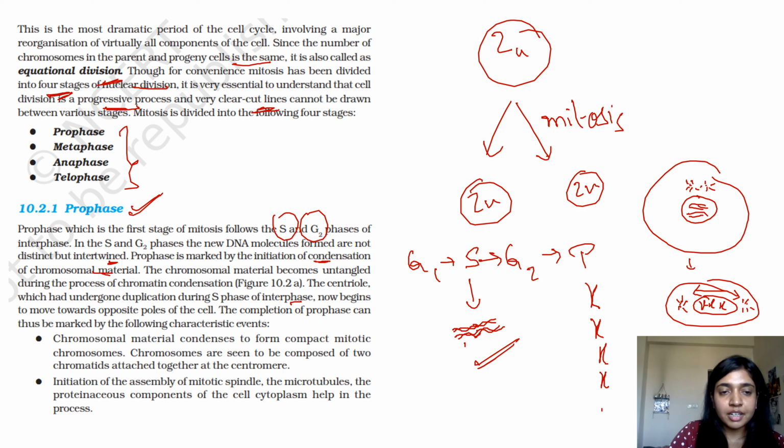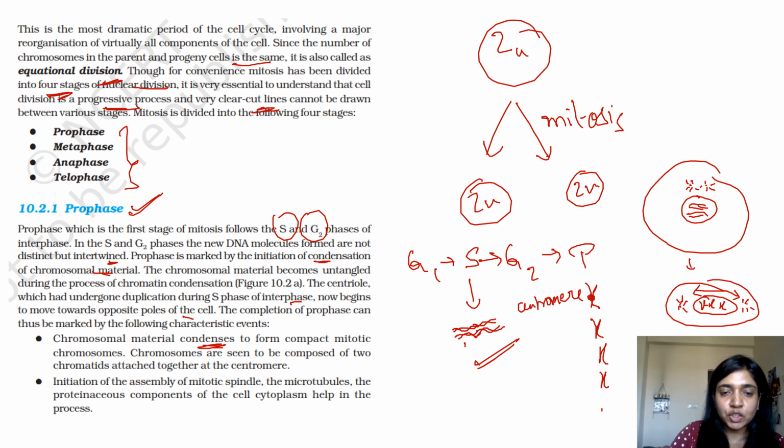Now begins to move towards opposites of the pole. The completion of prophase can be marked by the following characteristic event. So the chromosome material condenses to form compact mitotic chromosomes. Chromosomes are seen to be composed of two chromatids attached together at the centromere. So this part is known as the centromere, the part where they are attached to each other.